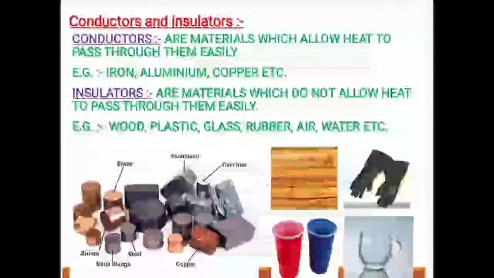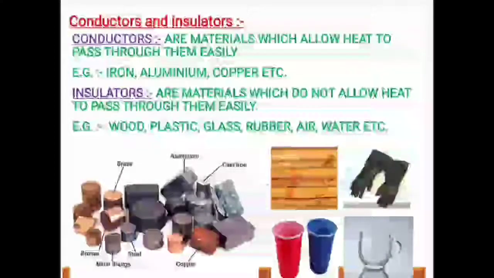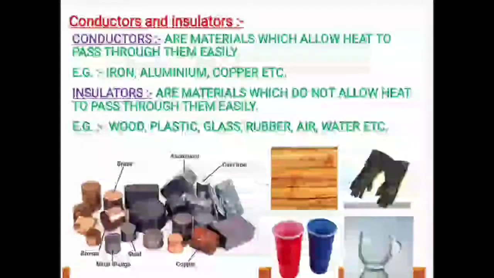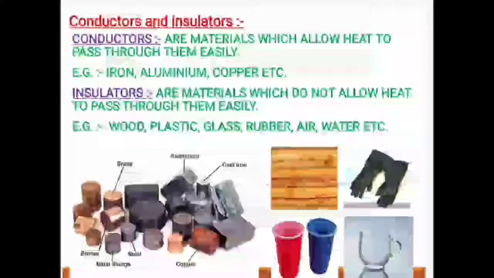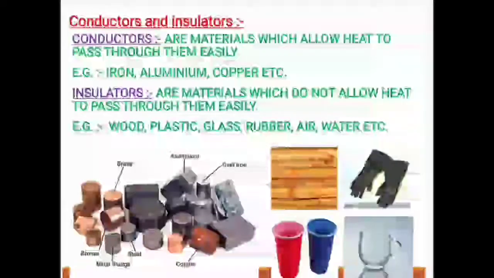Example: wood, plastic, glass, rubber, air, etc. And this is the reason why you might have seen that all utensils like frying pan and your cooking utensils, those which contain tawa, those which contain handle, their handle is always covered either with wood or with bakelite or any plastic substances, because generally these utensils are made up of metals which are good conductors of heat.